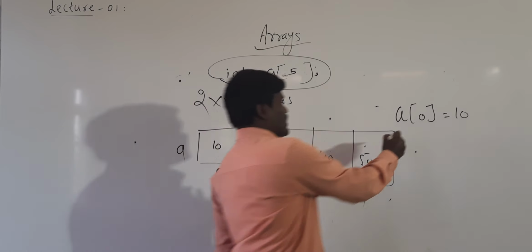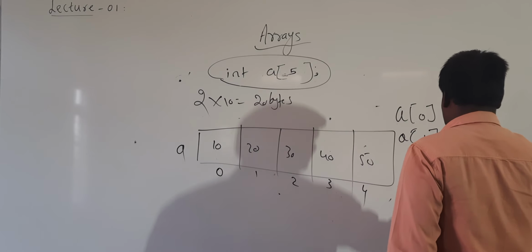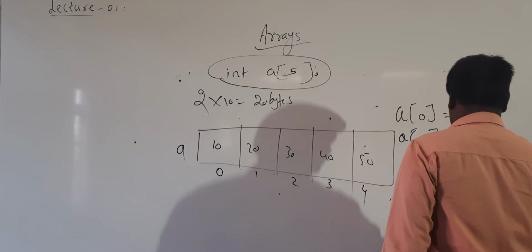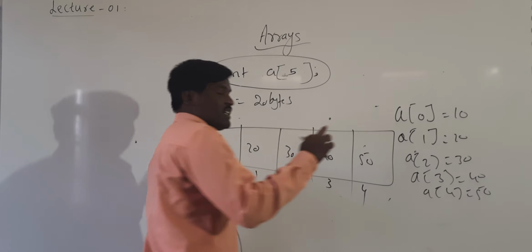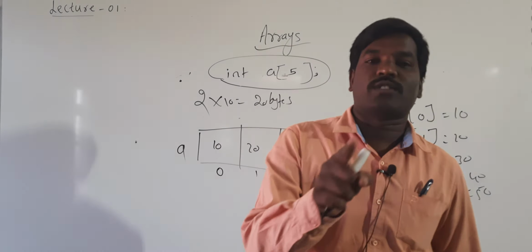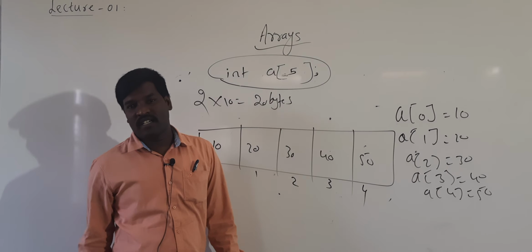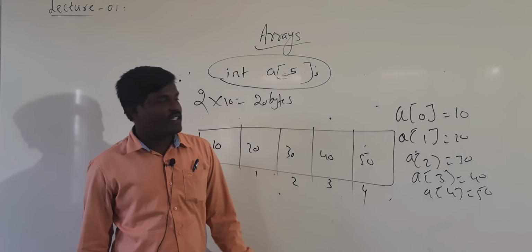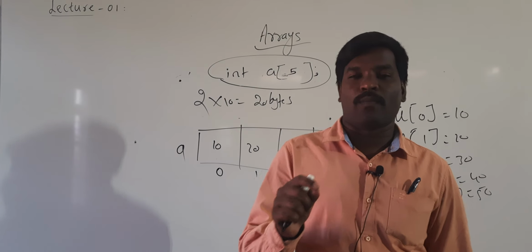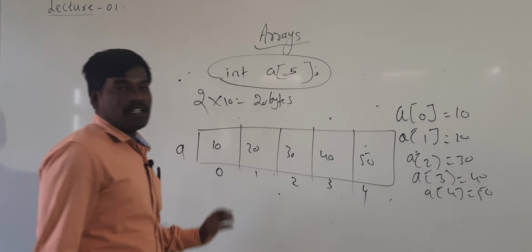In the same way, a[1] is 20, a[2] is 30, a[3] is 40, a[4] is 50. Here 10, 20, 30, 40, 50 are the actual values of the array, and 0, 1, 2, 3, 4 are the positions of the array. If you want to access the elements, it is compulsory to use the positions. So this is the one dimensional array.